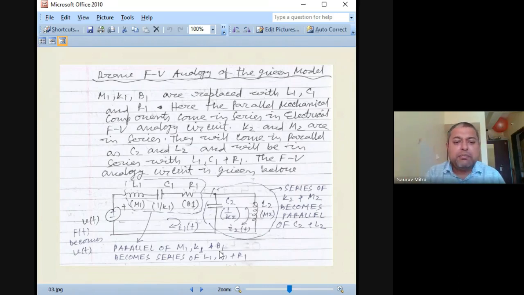So parallel of M, B and K, it becomes series of L, C and R. The supply FT was in parallel, it becomes VT now. So likewise. And now where is the output? Output can be taken across L, output can be taken from this point also. So now what you have to do next, you have to find out. So this circuit also you draw very fast.